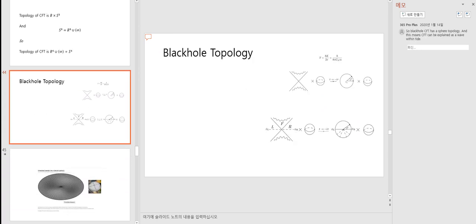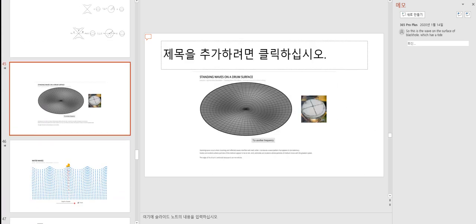So black hole CFT has a sphere topology, and this means CFT can be explained as a wave with a tide. So this is the wave on the surface of the black hole which has a tide.